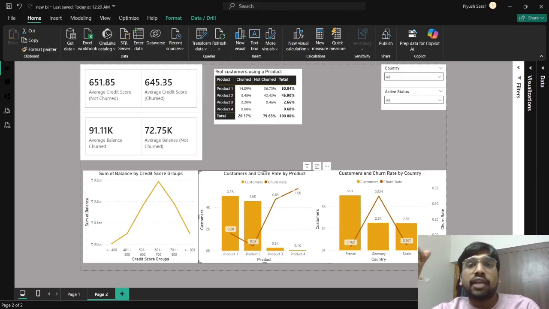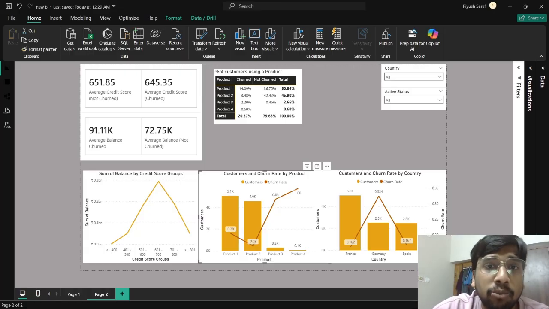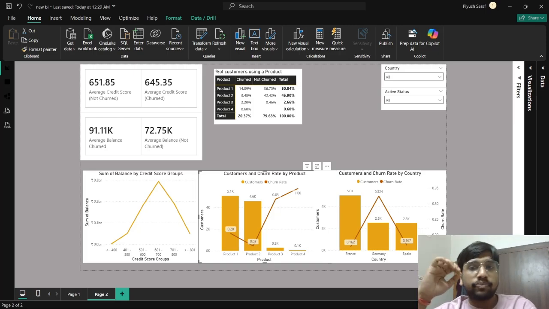Okay, another reason can be that products 3 and 4 are complex and buggy. They are not well communicated during onboarding, because banking products have to be explained by the salesperson from the bank. Okay, because at times the products and services that are given are kind of complex. So there can be poor communication from the bank itself only.